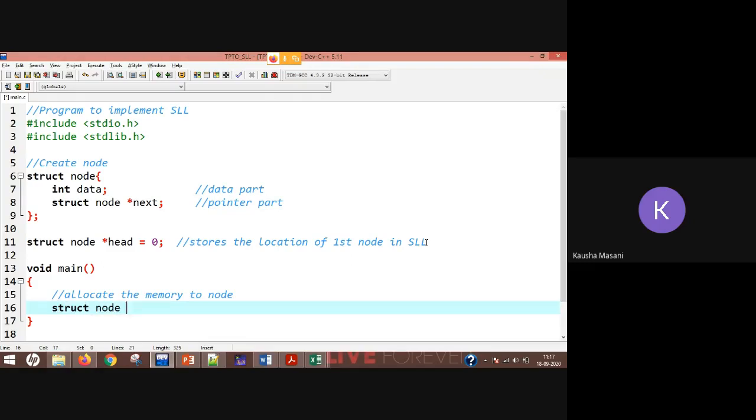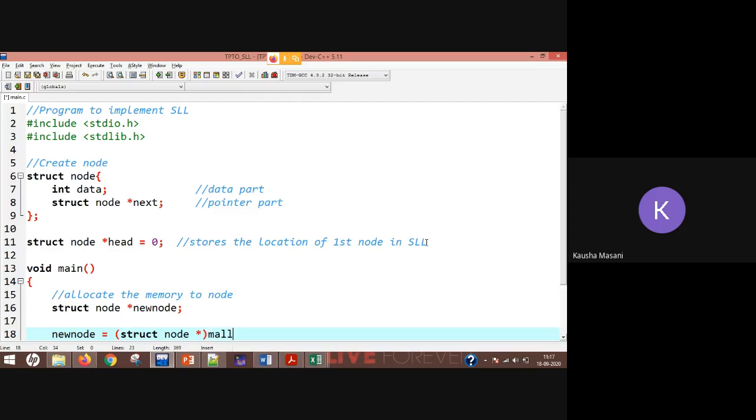This new node is going to store the memory address of the newly created node. So struct node star new node equals malloc, size of struct node.